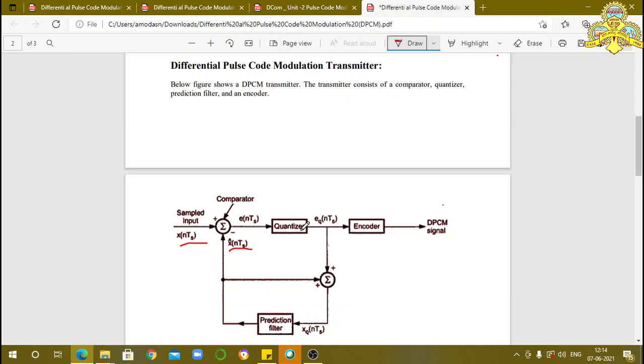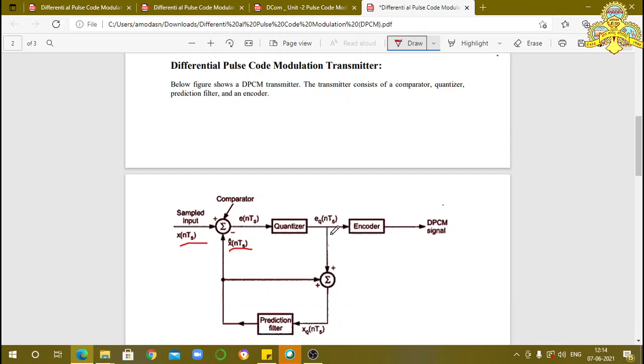Here the quantizer quantizes the signal e(nTs), the difference between x(nTs) and x cap(nTs). The quantizer output is indicated by eq(nTs), the quantized signal. This eq(nTs) value is less compared to the PCM output because it is the difference between two signals. That is the main advantage of DPCM. Then that signal is encoded by the encoder circuit.